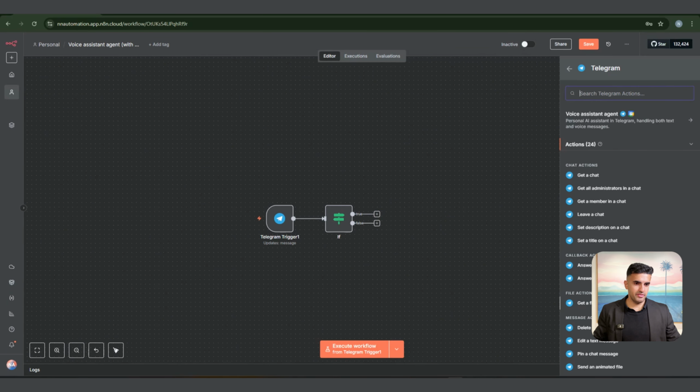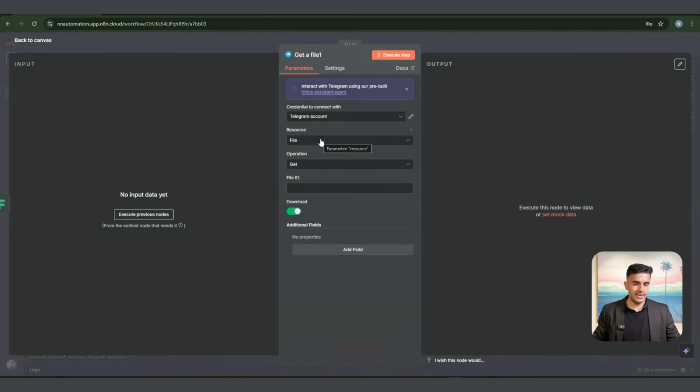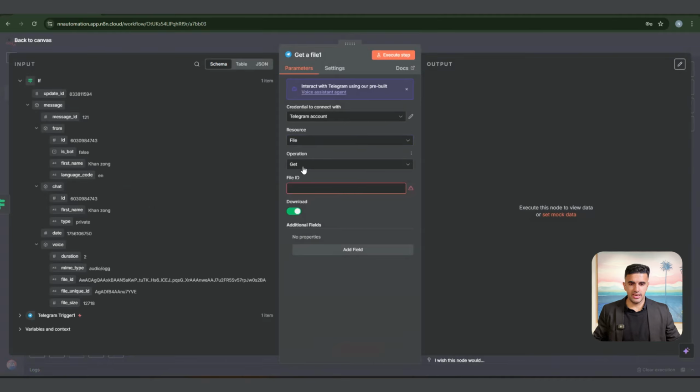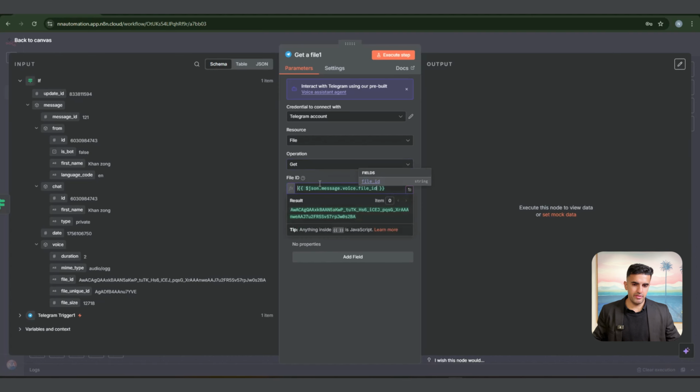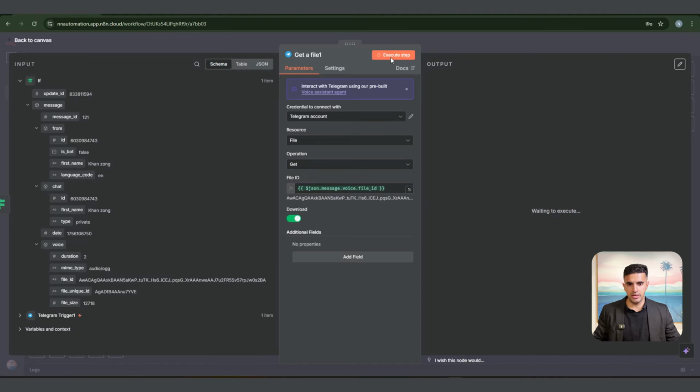This is a voice, obviously that's the truth. Then as a next step, we are going to go inside Telegram and we are going to grab this file. The Telegram credentials are exactly there. We'll set up a resource file. Then we're going to set up get operations, as you can see. And then we have to give file ID. This is going to come from the left, which was the input, which was the file which was sent.